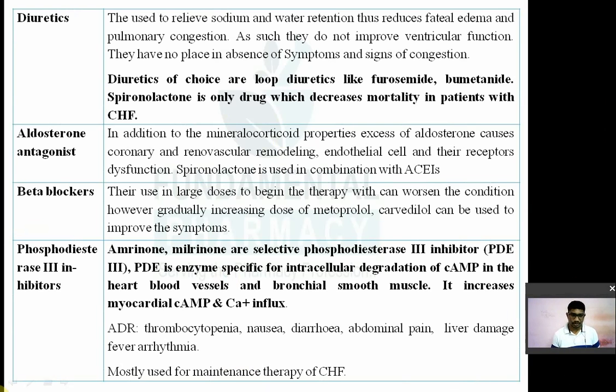That is another chapter. We will see it wherever it comes. Here just remember that there are different kinds of phosphodiesterase enzyme, and phosphodiesterase 3 is present in heart muscle, blood vessels, and bronchial smooth muscle. It causes the metabolism of cyclic AMP; the increased level of cyclic AMP in these cells causes vasodilation.